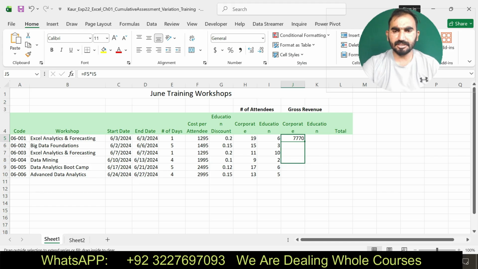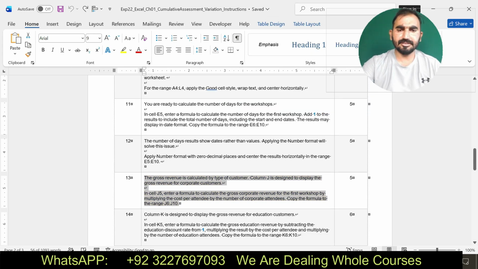Copy the formula by using the fill handle. And you can see here I have found the value according to the instruction. Now I am going to move for my next step. I have done this one.